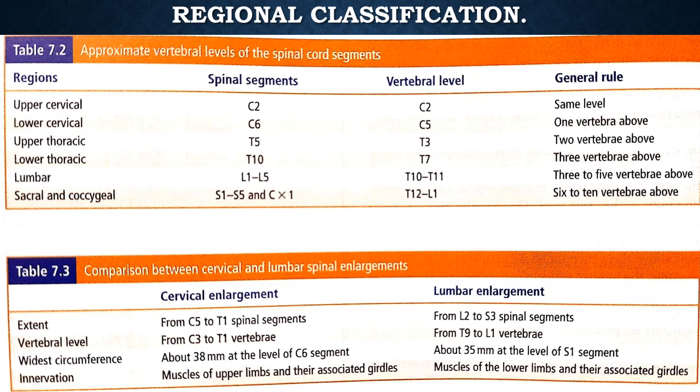The vertebral level is from C3 to T1 for the cervical, and from T9 to L1 for the lumbar, where it ends at L1. The widest circumference is 38 millimeters for the cervical and 35 millimeters for the lumbar segment. Regarding innervation, the cervical segment innervates the muscles of the upper limb and their associated girdles, and the muscles of the lower limb are innervated by the lumbar segment.